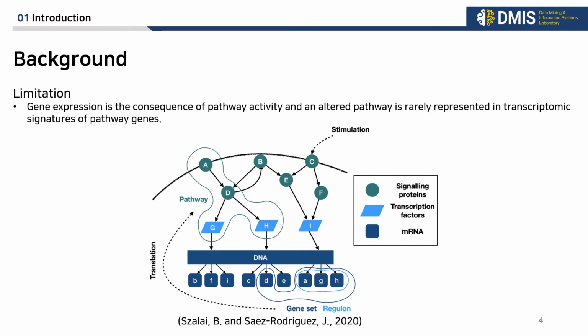But when you use transcriptomic signatures induced by compounds as an input of GSEA, there is a limitation that gene expression is the consequence of pathway activity, and an altered pathway is rarely represented in transcriptomic signatures of pathway genes. For example, in this figure, the true target of the compound is signaling protein C, but at the gene expression level, A, G, and H can be potential targets.